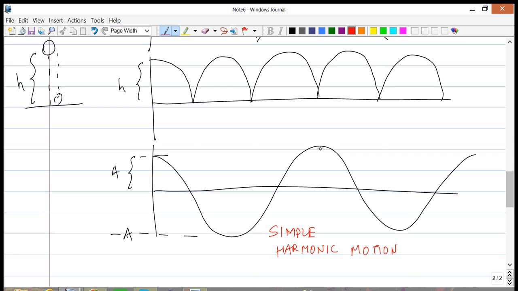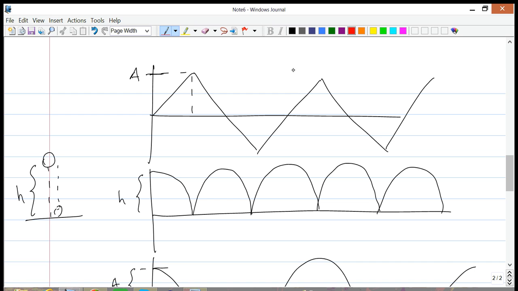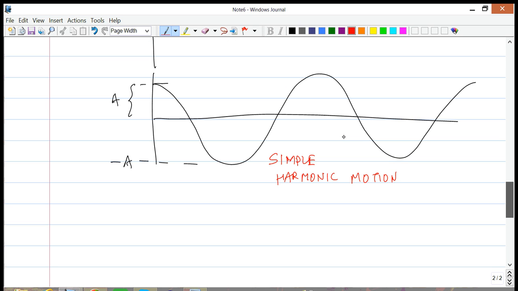The other ones up here are not simple harmonic. These are not sinusoidal behavior. This one's a triangular function, this one's a parabolic function, just repeating itself again and again. This one is simple harmonic, and this is basically what we're going to be studying in the next video.